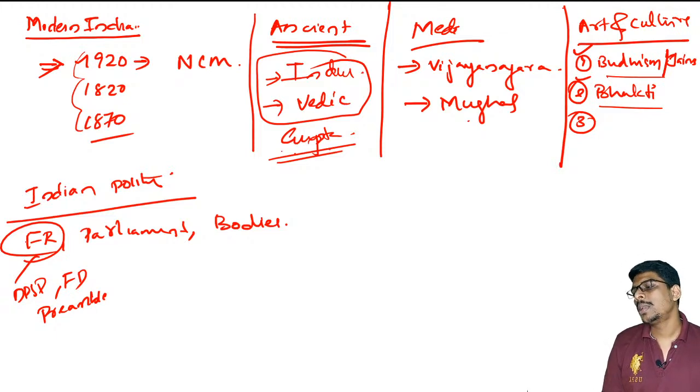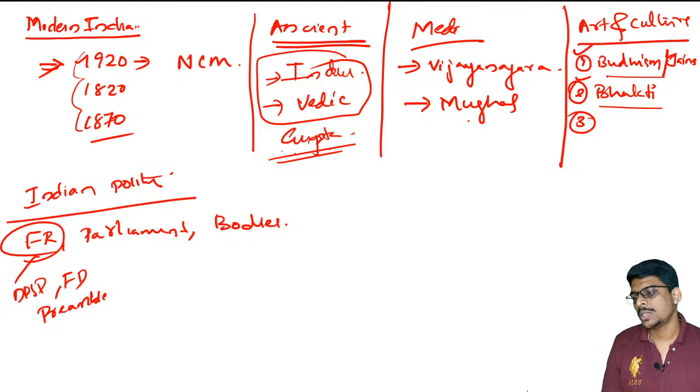In prelims, the primary issue is that most people make mistakes in Indian polity. Everyone is confident in Indian polity, but no one gives enough thought or time to revise it.